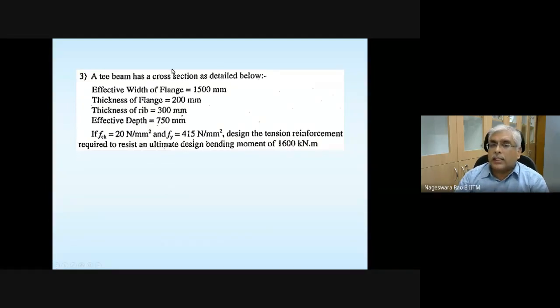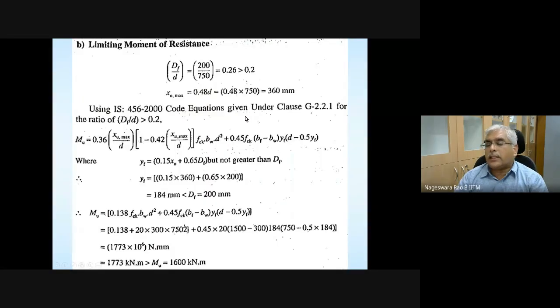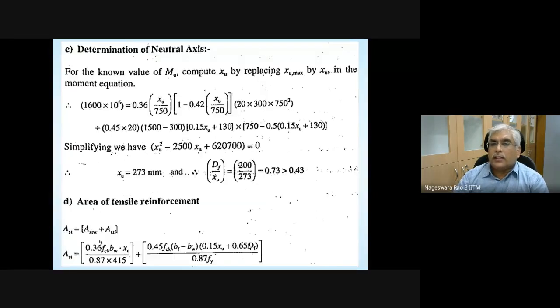And this section is not going to be like a rectangular section. It's going to be like a flanged section. You can go through the workout, and it's going to behave like a flanged section. And also the stress in the flange portion is not going to be uniform. So wherever capital DF is there, it is replaced with YF, that kind of thing is carried out. You can go through this, okay?